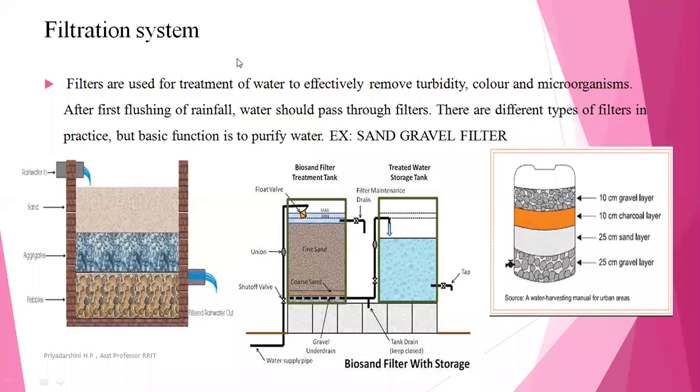You can also consider this another type of sand gravel filter. Here we will be using gravel, with 25 centimeter thickness. After that we will be providing a 25 centimeter sand layer. After that we will be providing the charcoal layer. Why do we provide the charcoal layer? If there is any odor, it will be absorbed. And also a 10 centimeter gravel layer. You can give different thicknesses based on the capacity of the particular catchment area and the particular filtration system.